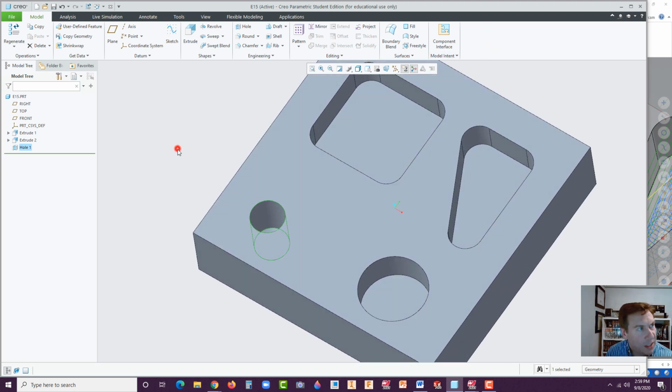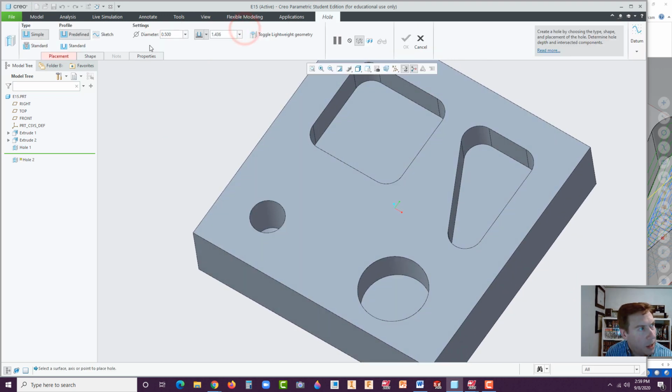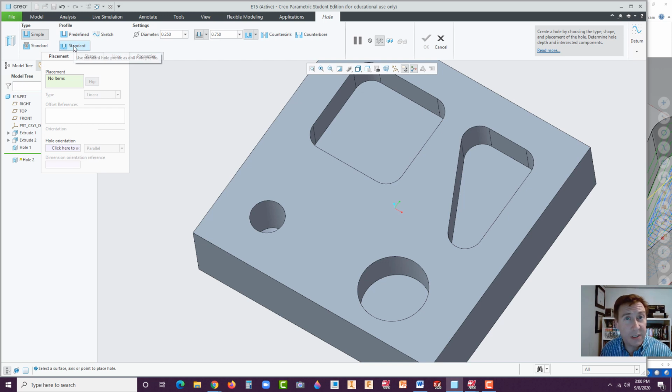So we have the 1/2 inch. Let's add another hole. Go back to hole. This time set it to 1/4 inch and 0.75 deep. Go to placement. Oh, make sure you click on standard because we want the drill tip in there for this. Okay, so go to standard, and that means it's going to put in a 118-degree drill tip for us.